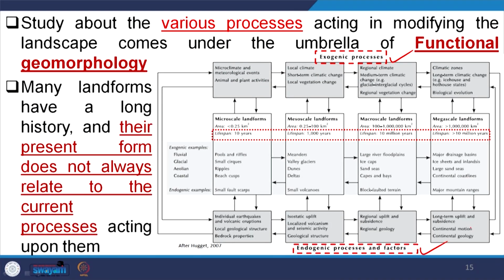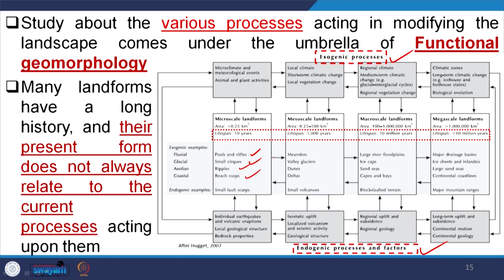If you take a lifespan of process of, for example, 10 years, we are getting pools and ripples, small ripples, beach cusps, which are small events, small geological features.